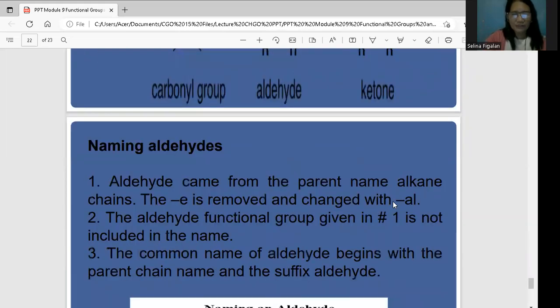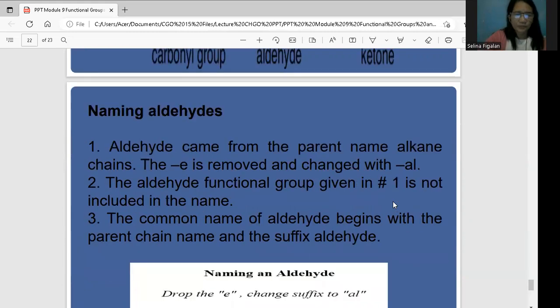Naming this aldehyde: this aldehyde came from the parent name alkane. Your alkane has the letter E at the end, but when it is an aldehyde compound or substance, you have to remove the letter E. For example, propane: if you put it in alcohol, that is propanol. If it is an aldehyde, that is propanal. So in the aldehyde functional group, the number one is not included in the name.